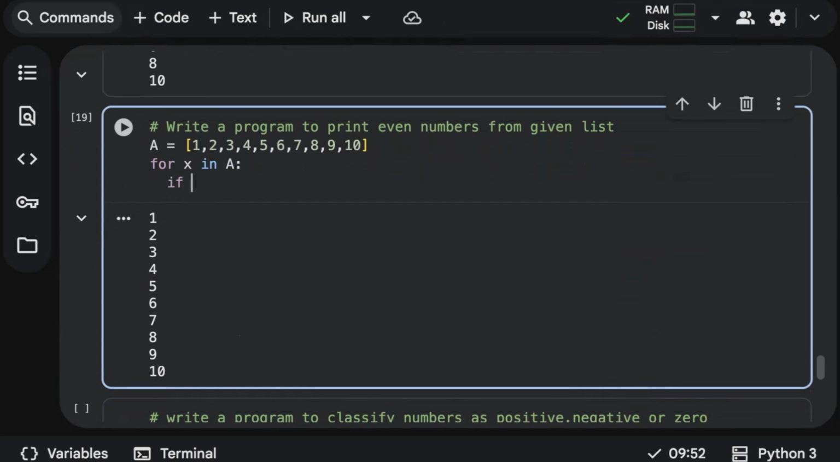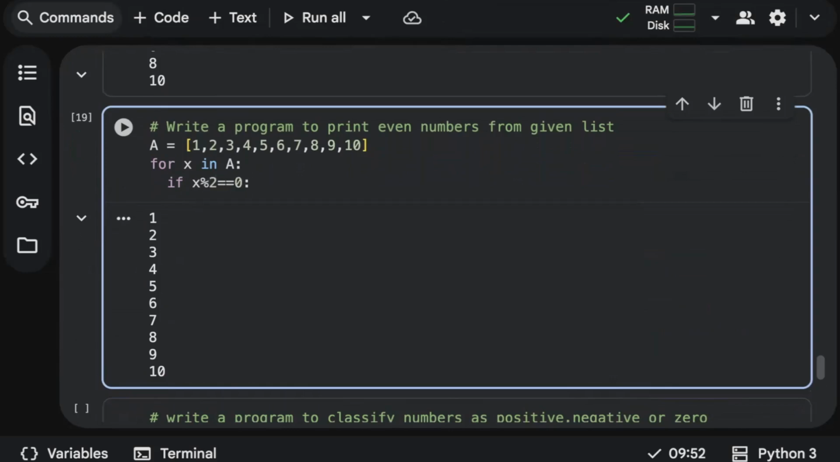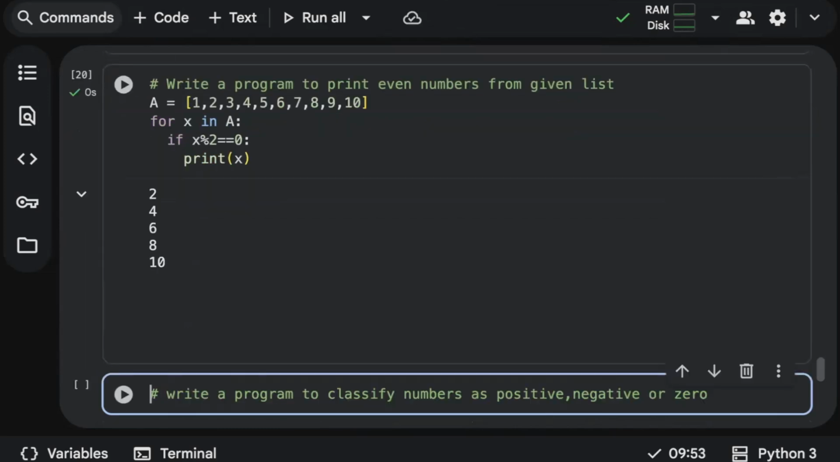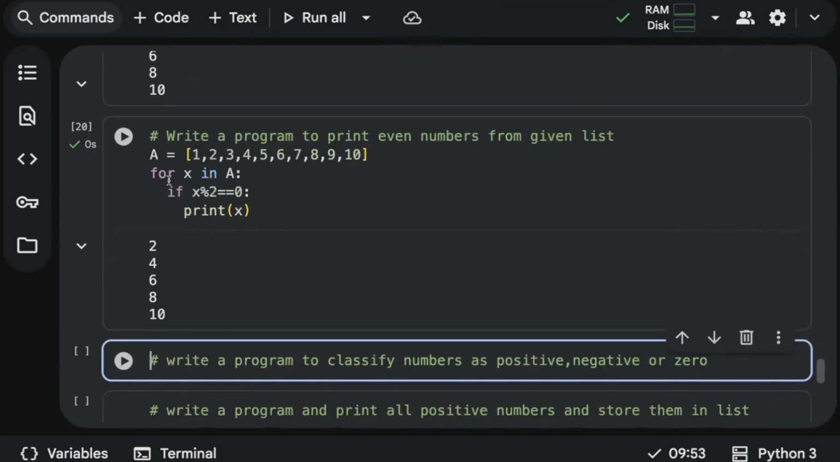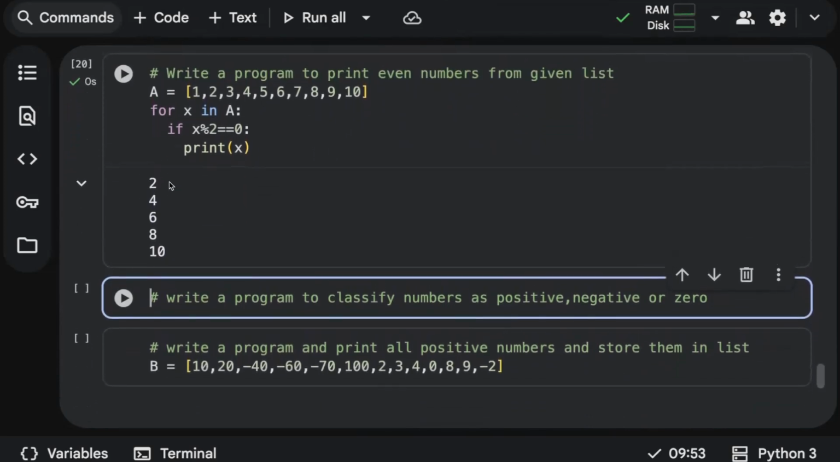So I'll write the condition related to x. If x modulo 2 is equal to 0, that's the condition for an even number. Also look into the indentation, you have to follow the spacing. If x modulo 2 is equal to 0, finally it has to print x. See, it will print only the even numbers.